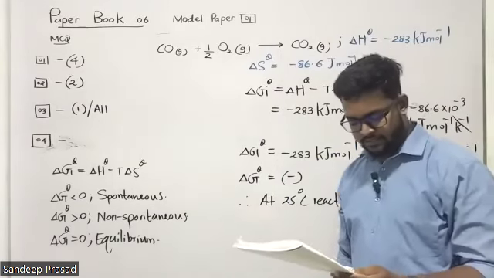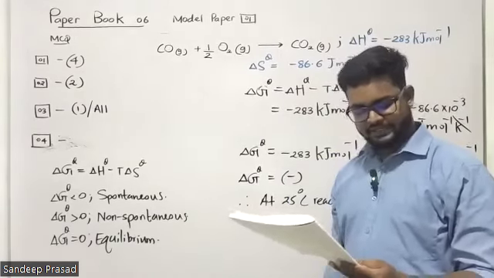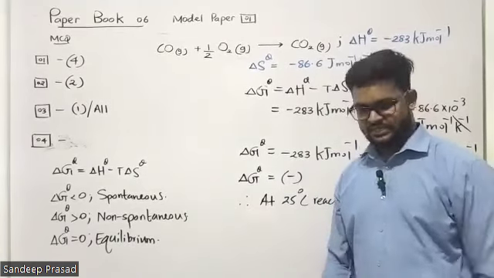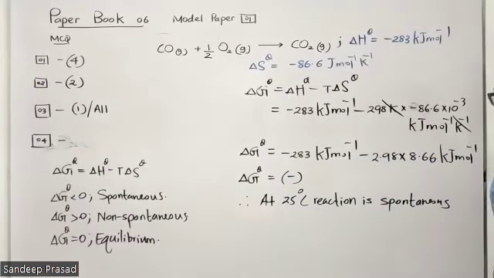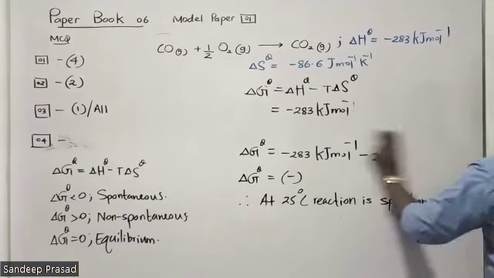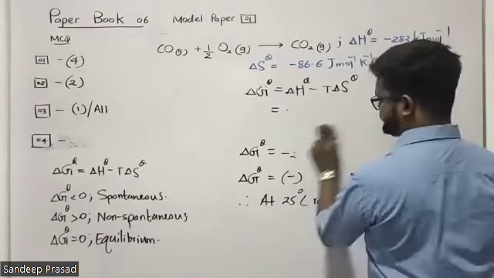Number 3, the reaction is not spontaneous above a temperature of 3000 degrees Celsius. Oh my God, 3000 degrees Celsius. Is that correct? Okay, now again let's go to the equation. Students, look at this expression.